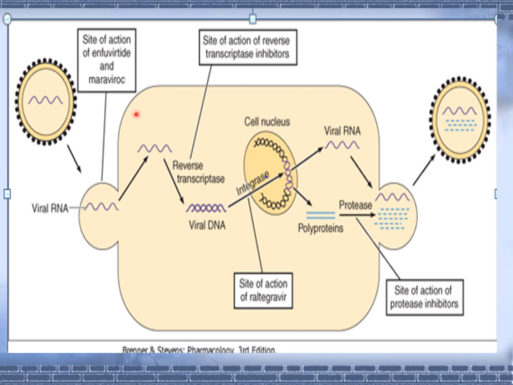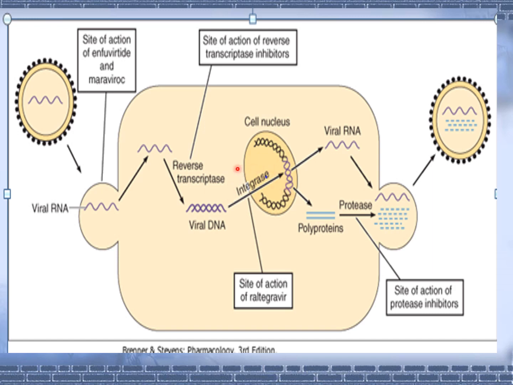This is another diagram to show how the viral particle gets replicated and how the different drugs can stop this process. This is the viral RNA, which gets absorbed and penetrated into the host cell, and with the help of the enzyme reverse transcriptase it gets converted into viral DNA, which goes inside the nucleus and gets incorporated into the host cell DNA with the help of the enzyme integrase.